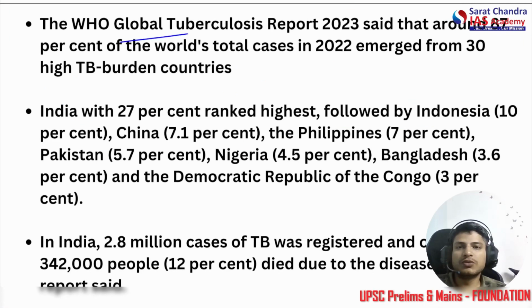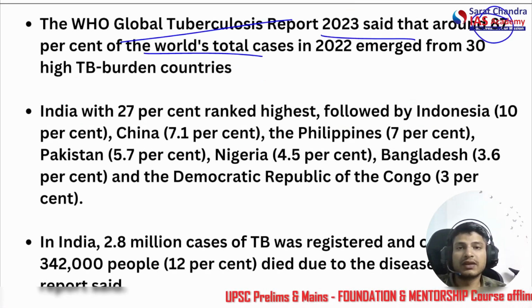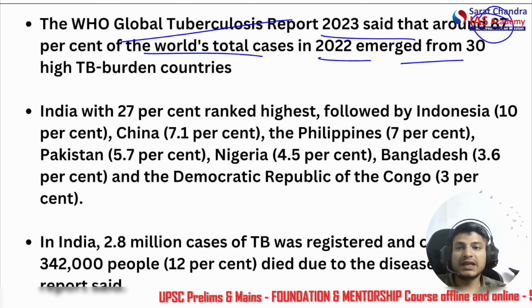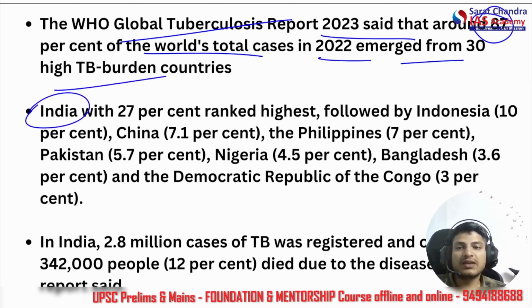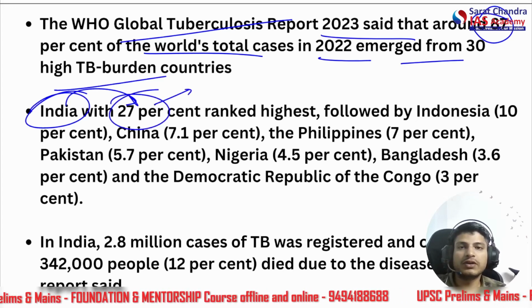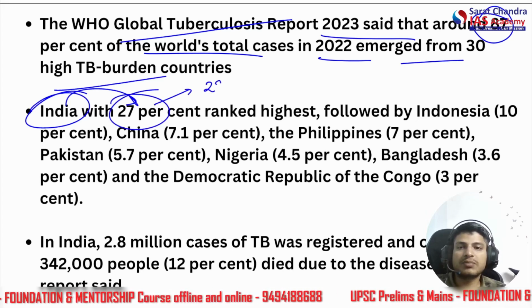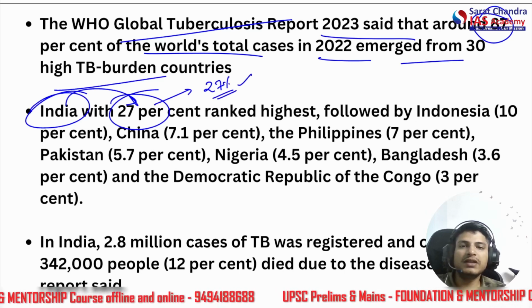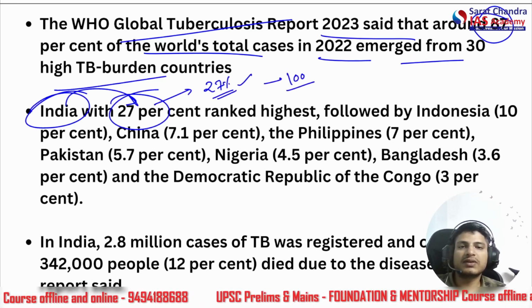The WHO Global Tuberculosis Report says that around 87% of the world's total cases in 2022 emerged from 30 high burden countries, and India is the highest with 27% of the burden. All right, so how much of the world's whole burden? 27%. That means if 100 cases are there in the world, 27 are in India.